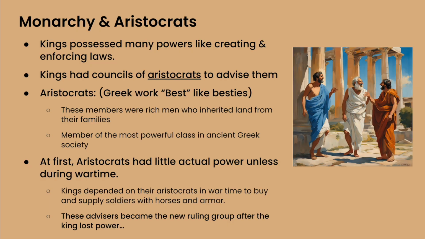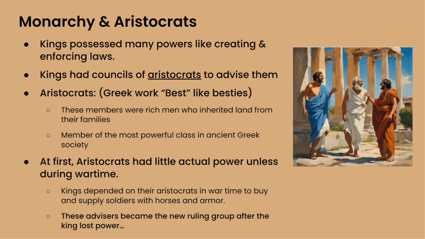With the monarchy came aristocrats. The king possessed many powers like creating and enforcing laws, but kings also had councils of aristocrats to advise them. So aristocrats is the Greek word best. I always think of them as the besties because these members were rich men who inherited land from their families, members of the most powerful class in ancient Greek society.